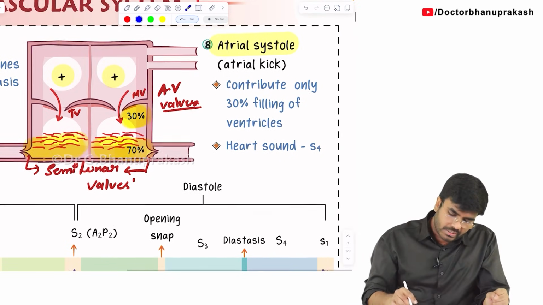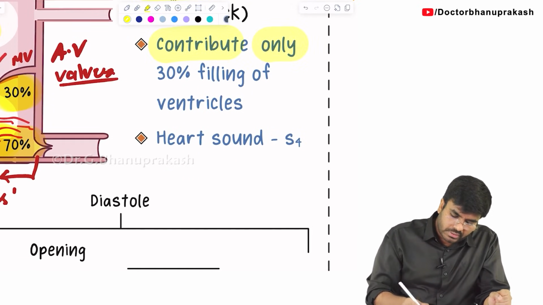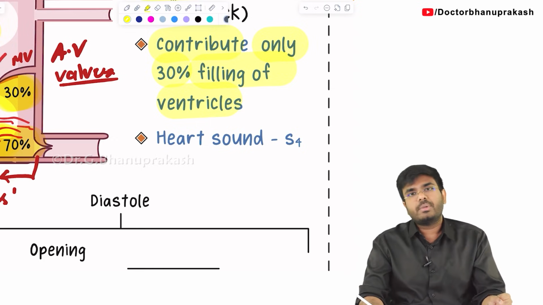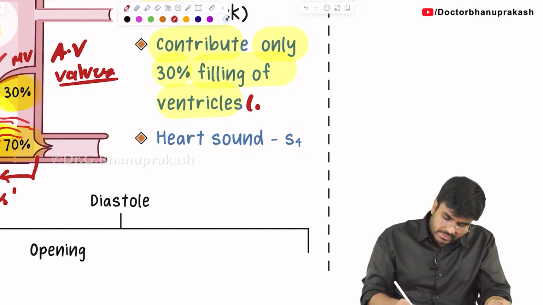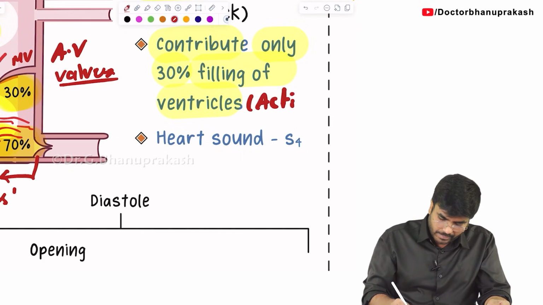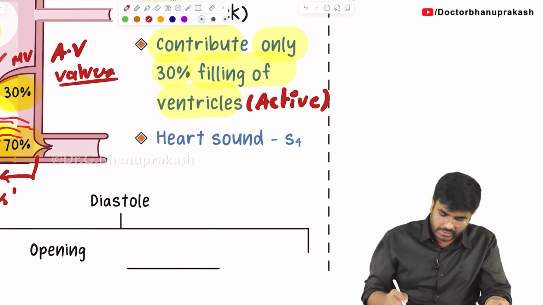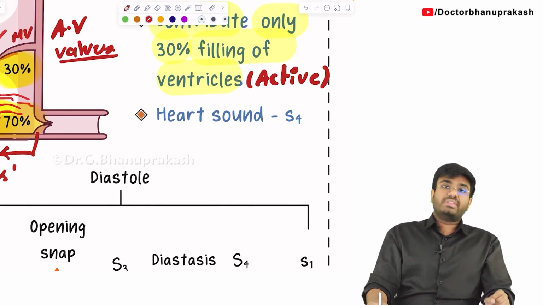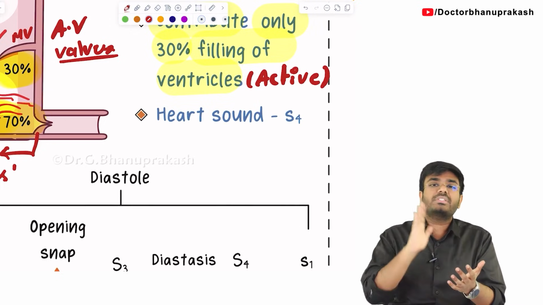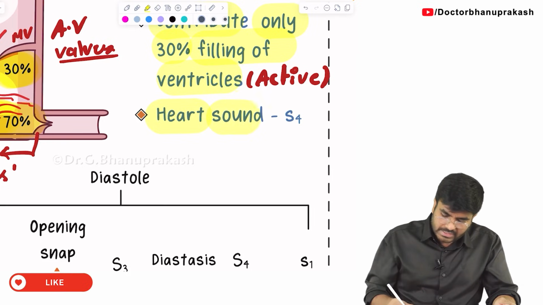Okay. So now write, this atrial systole or atrial contraction contributes only 30% filling of the ventricles. Actively or passively? This happens actively. This is the active filling of the ventricles. Because of this 30% filling, when the 30% blood hits the ventricular walls, it is going to create a sound called S4 heart sound.